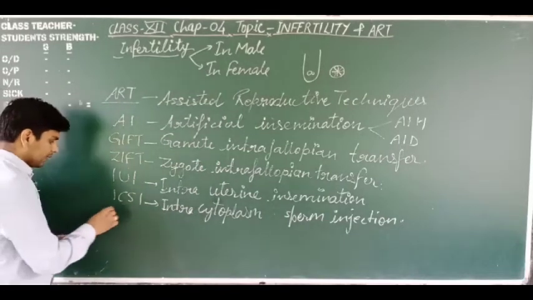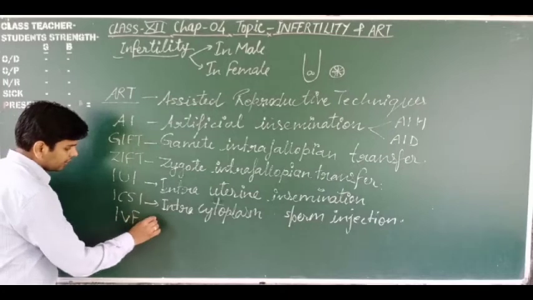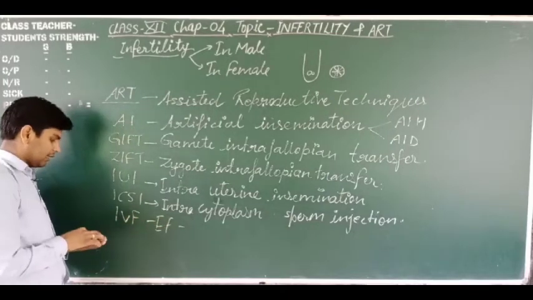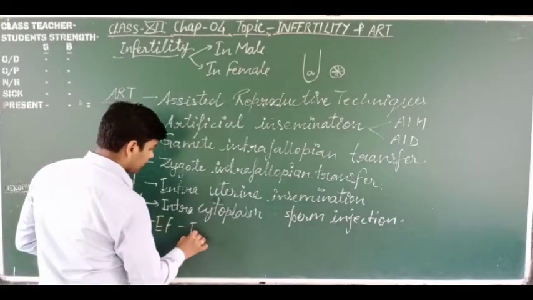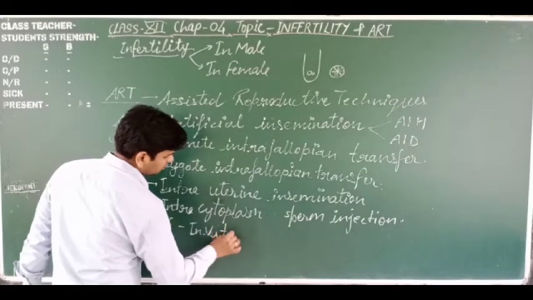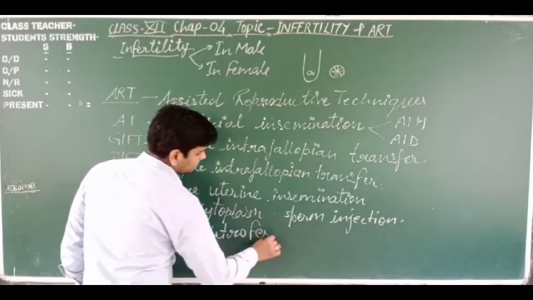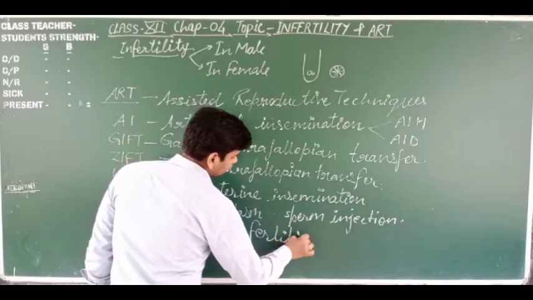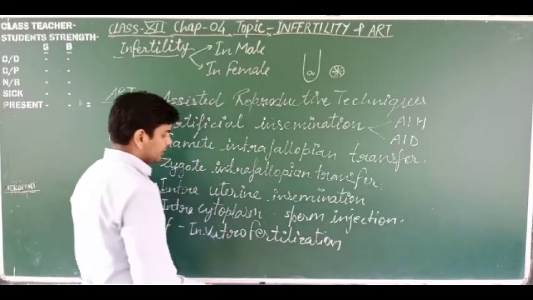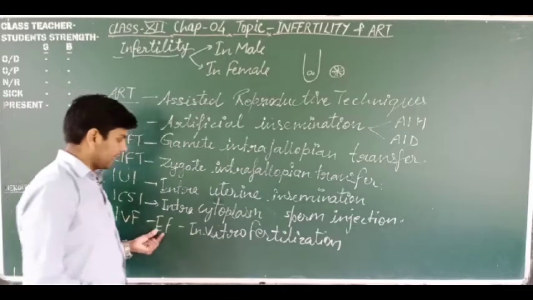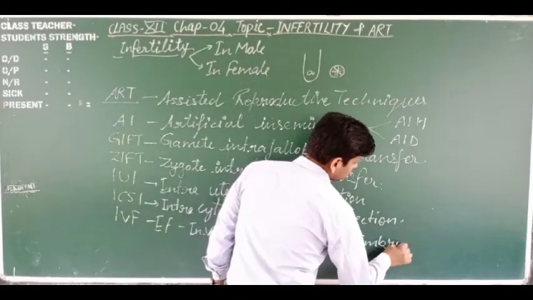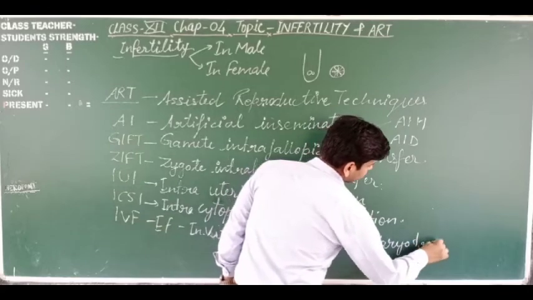Next technique is IVF and ET. What does it mean? This means in vitro fertilization, and ET means embryo transfer.